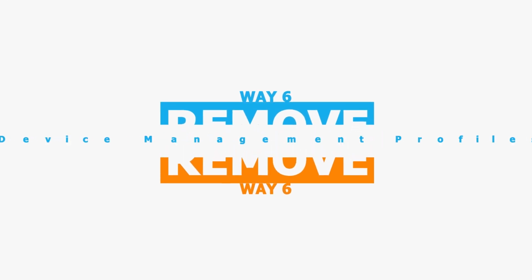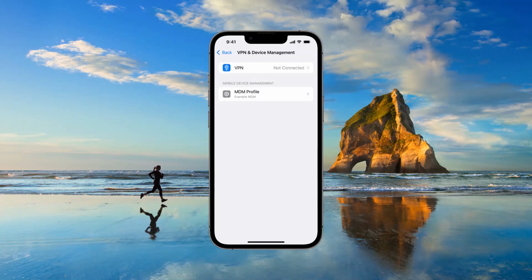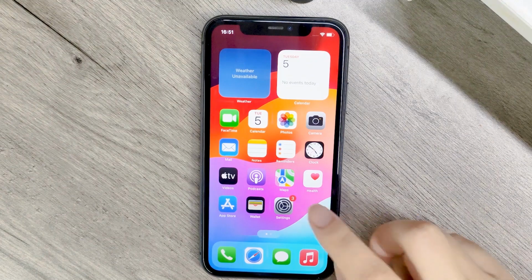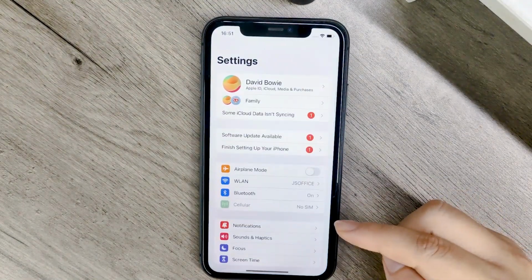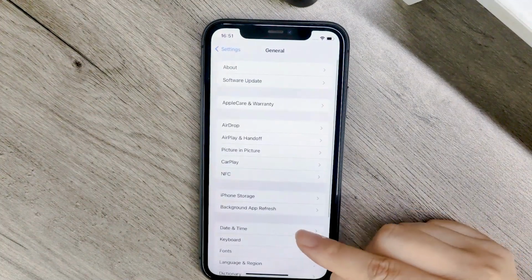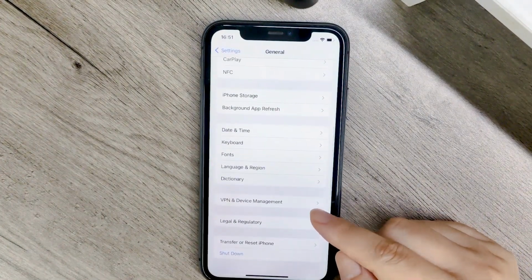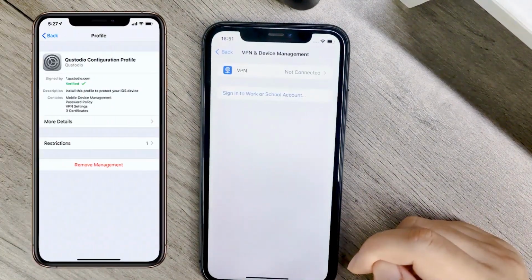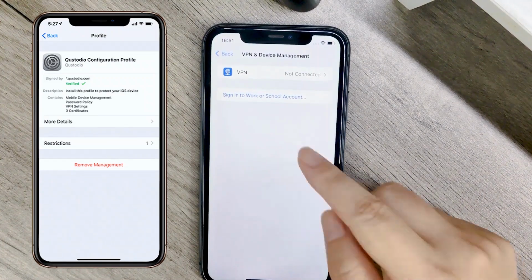Remove device management profiles. If the device is managed by someone else, management profiles may limit some features. Follow these steps to remove the management profile. Open Settings and select General. Tap VPN and Device Management. Choose the device management profile and tap Remove Management.